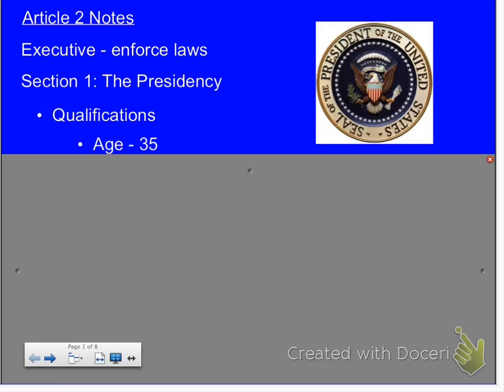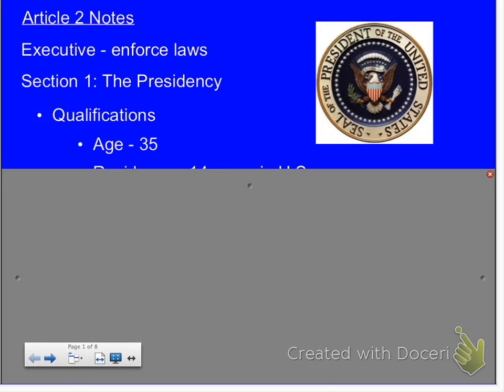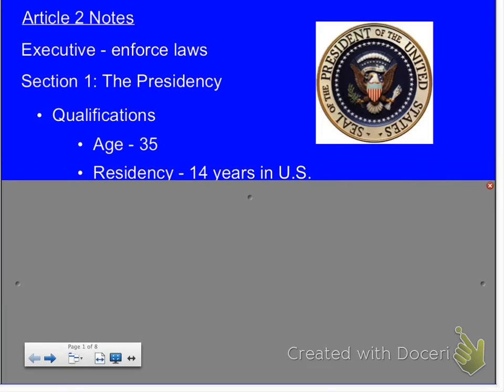Residency for House and Senate: the House is 7 years, and the Senate is 9 years you have to be living, right? So what about residency? How long do you have to live in the United States, PJ? 14 years. Where did it say that? Oh, and been 14 years a resident within the United States. So 35 years old, must have lived within the United States for 14 years.